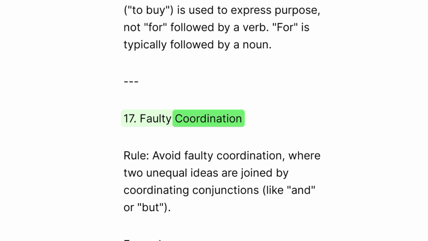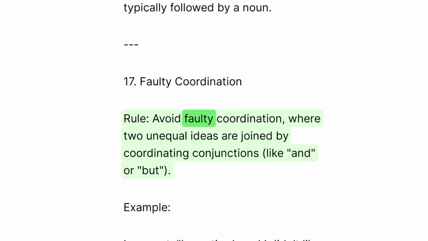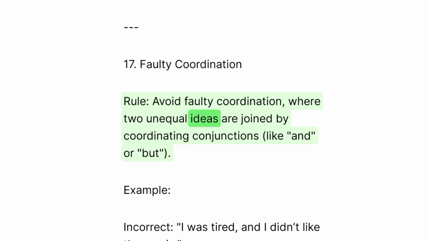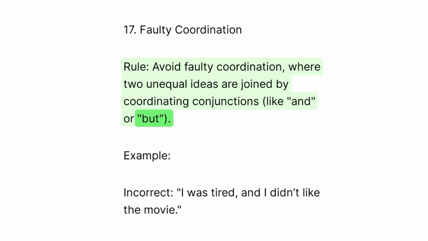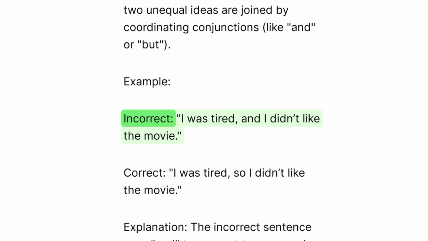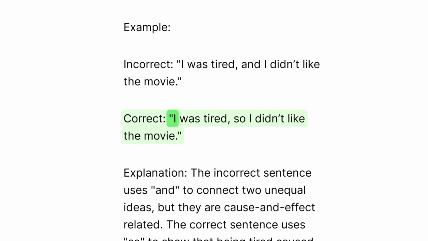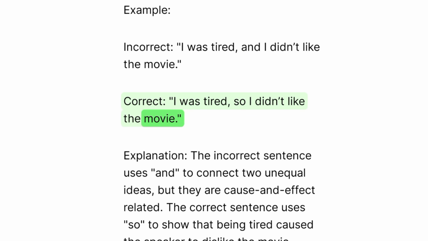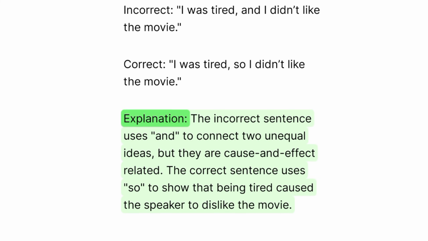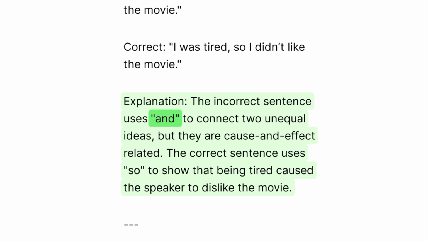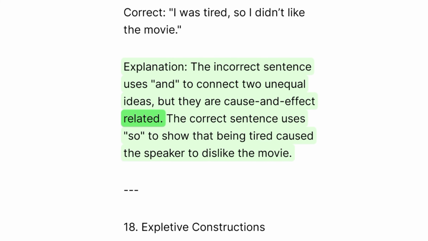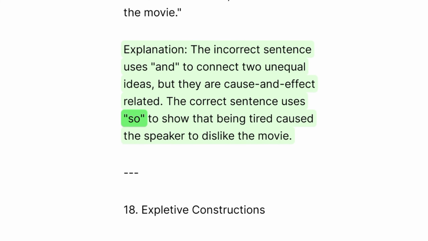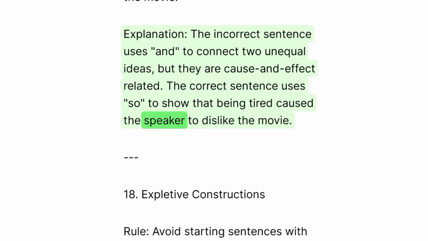17. Faulty coordination. Rule: avoid faulty coordination where two unequal ideas are joined by coordinating conjunctions, like and or but. Example: incorrect. I was tired and I didn't like the movie. Correct. I was tired and so I didn't like the movie. Explanation. The incorrect sentence uses and to connect two unequal ideas, but they are cause and effect related. The correct sentence uses so to show that being tired caused the speaker to dislike the movie.